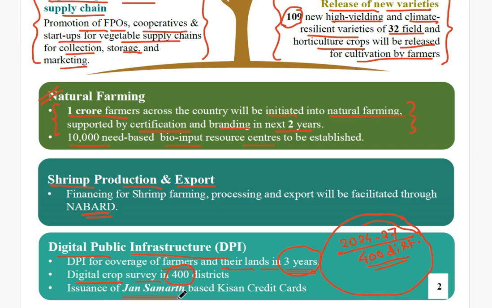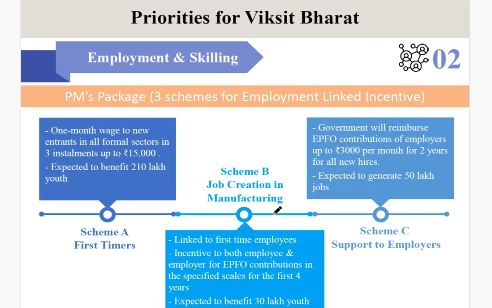Moreover, issuance of Jan Samarth based Kisan credit cards will also be done this time under the DPI. So Jan Samarth cards, you can say these are like Kisan credit cards. They are based on the DPI. So these Jan Samarth cards will be a smarter version of the Kisan credit cards. Okay, this was all about agriculture.